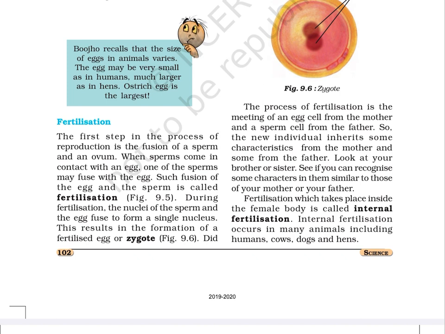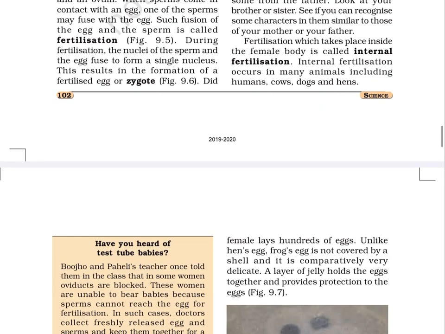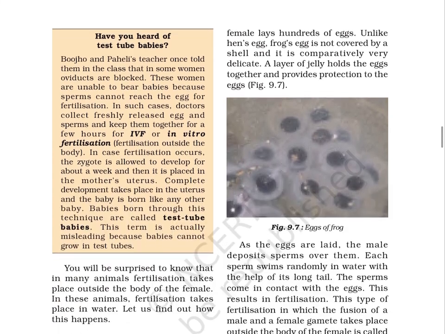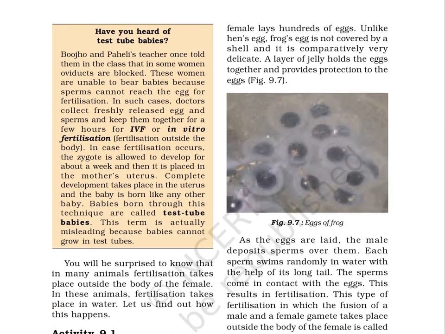Fertilization, which takes place inside the female body, is called internal fertilization. Internal fertilization occurs in many animals, including humans, cows, dogs, and hens. Page 103. Have you heard of test tube babies?